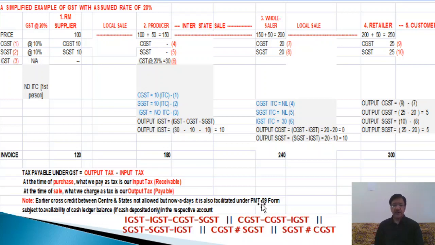But nowadays, recently, according to a circular, under certain conditions, if a cash deposit has been made or there is a cash ledger balance, then after filling up the PMT-09 form, the dealer or the businessman can take this advantage also. They have another facility to take the inter-credit benefit of CGST and SGST to a certain extent.